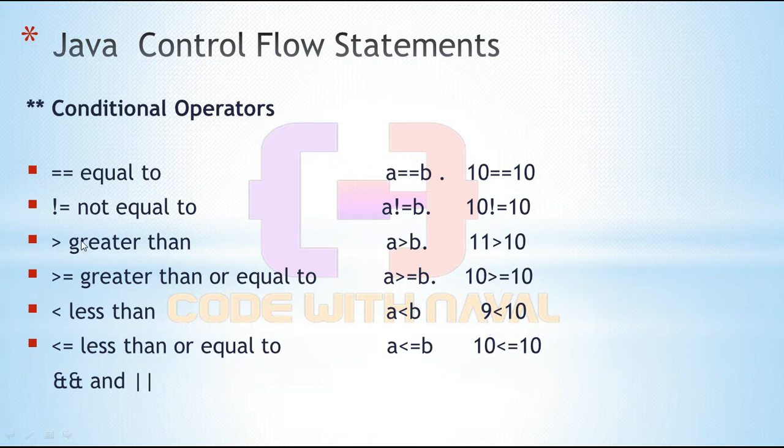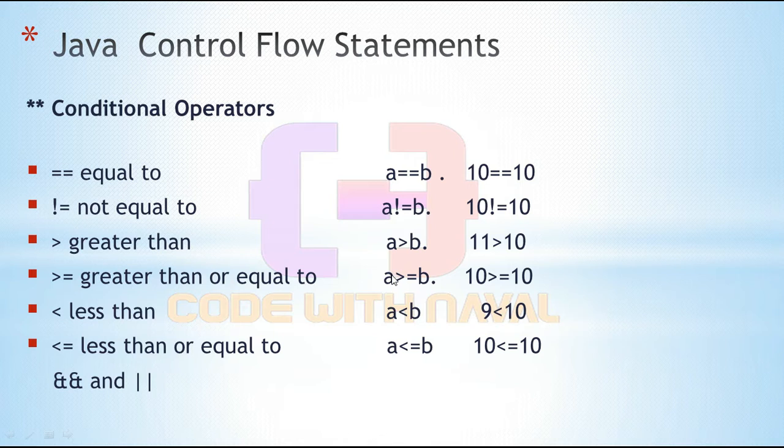Then we have greater than. A should be greater than b. Only if a is greater than b is this condition true. You can see 11 is greater than 10, yes, so this condition is true. Then we have greater than or equal to. It should be at least equal.